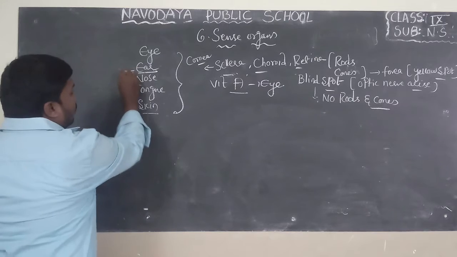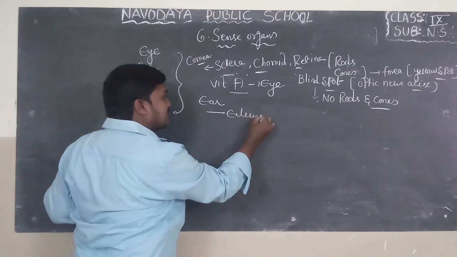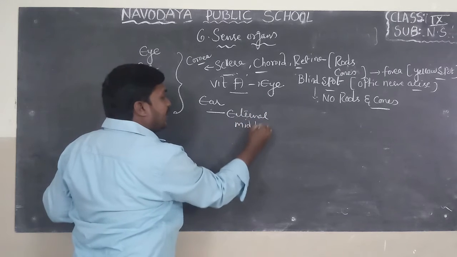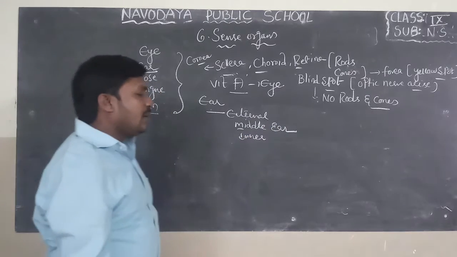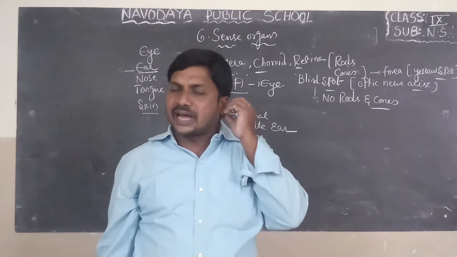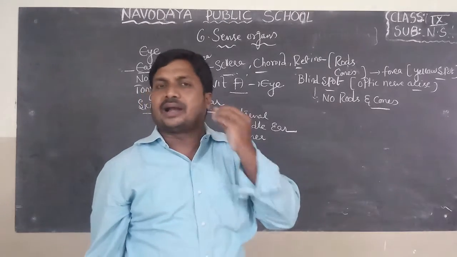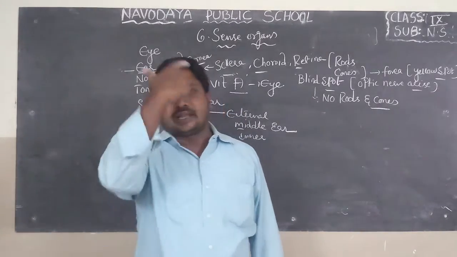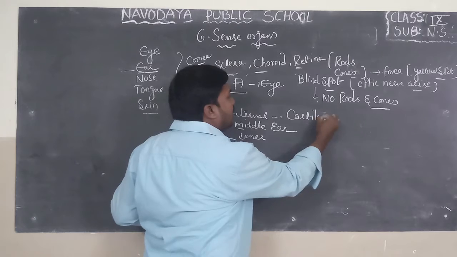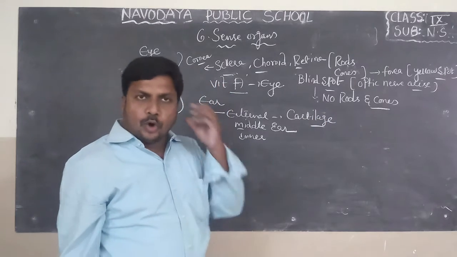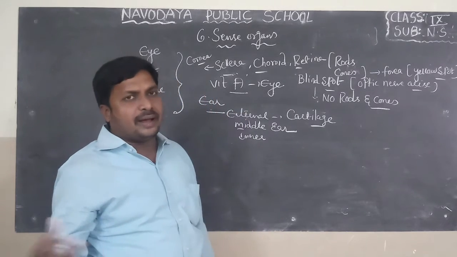If you look at the ear, we can find 3 parts: external ear, middle ear and inner ear. The first part, which is visible outside, is known as the external ear. Some people think this is the whole ear. No, this is only a small part of the ear. The actual ear is present in the skull. The external ear is made up of cartilage, a soft bone. It looks like a trumpet. What is the use of the external ear? It sends sound waves into the ear.